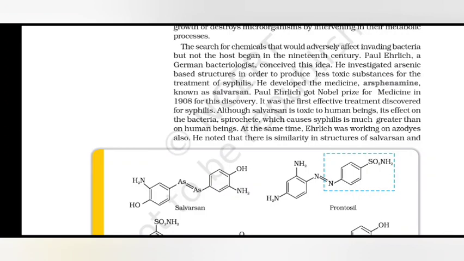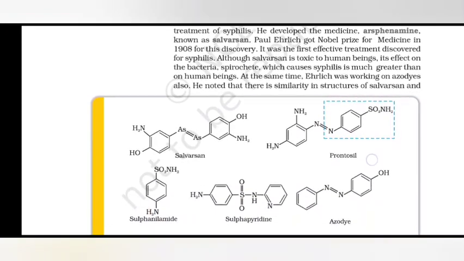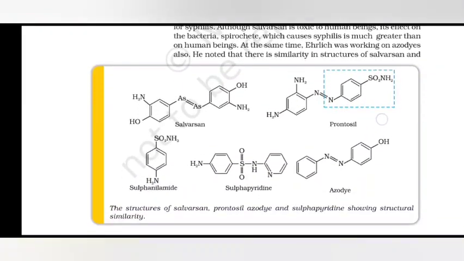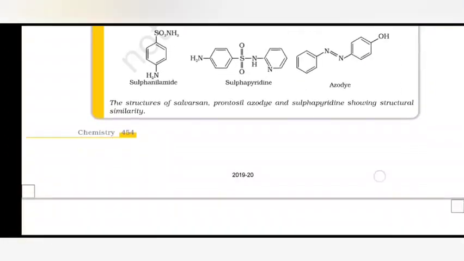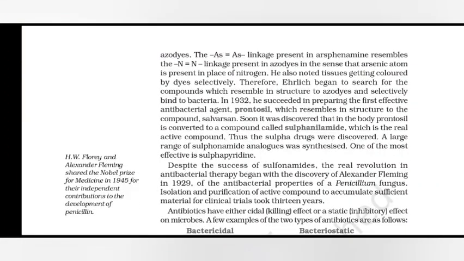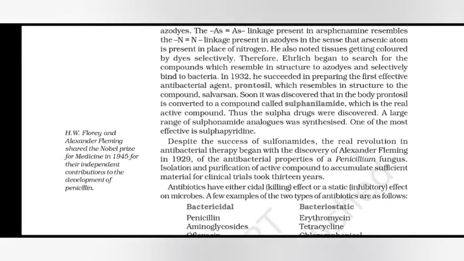At the same time, Ehrlich was working on azo dyes also. He noted that there is a similarity in structure of salvarsan and azo dyes. The As=As linkage present in arsphenamide resembles the N=N linkage present in azo dyes, in the sense that an arsenic atom is present in place of nitrogen.